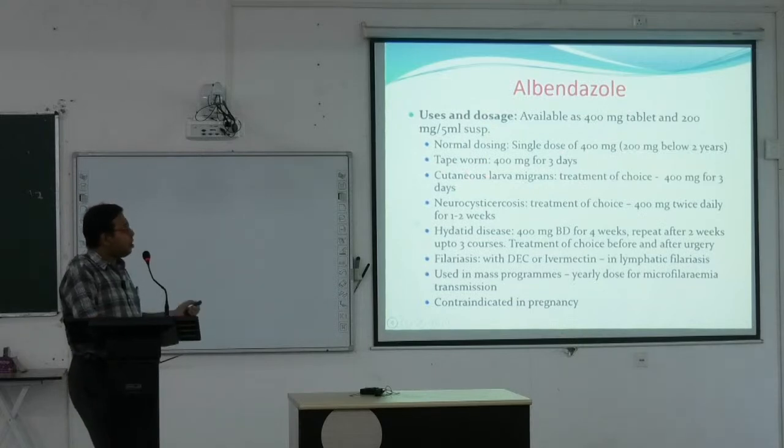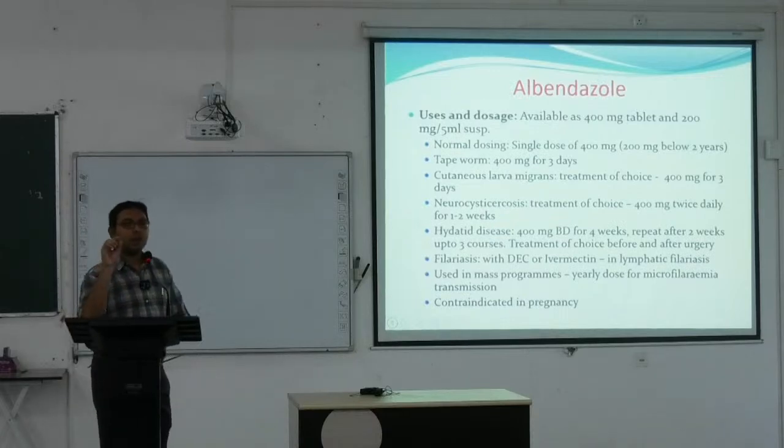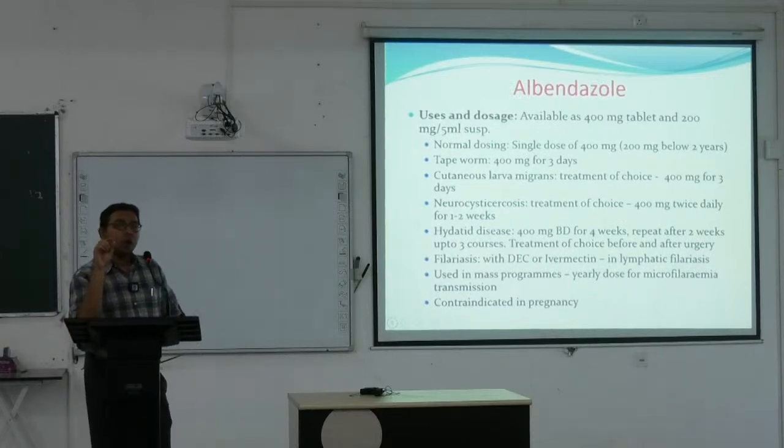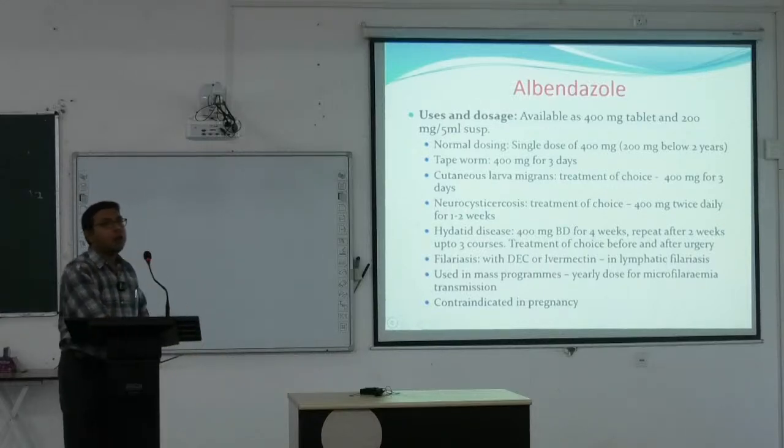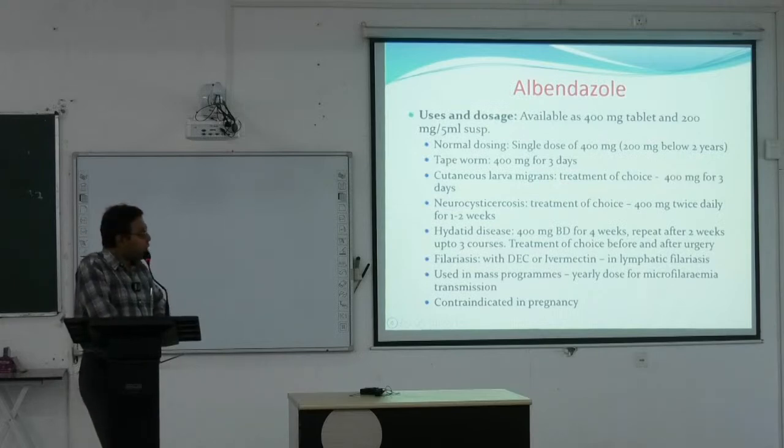Tapeworm, again it is needed for a longer period, 3 days. Cutaneous larva migrans, again 400 milligram for 3 days. You can see this is neurocysticercosis. This is cysticercosis. The larva and ova are present within the brain. It is transmitted within the brain, and that leads to seizure, and death can also happen. Here the intravenous dose of albendazole is given, 400 milligram twice daily for 1 to 2 weeks.